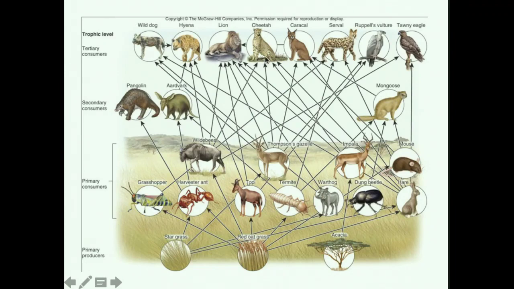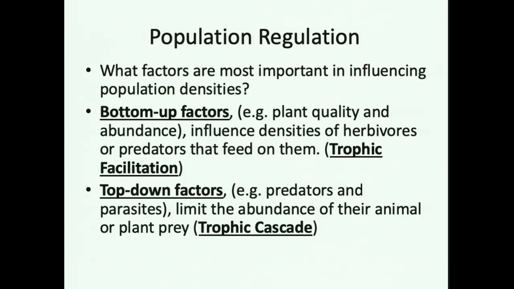So a cheetah could act as a tertiary or a secondary consumer, depending on what its prey is feeding on, whether its prey is feeding on another animal or whether its prey is feeding on a producer itself. Okay. Now, something we're going to go into in a fair amount more detail in class, just to make sure that this is a concept that is understood, is one thing that ecologists like to look at is how these food chains and food webs are being regulated and what's most important in influencing the population densities.